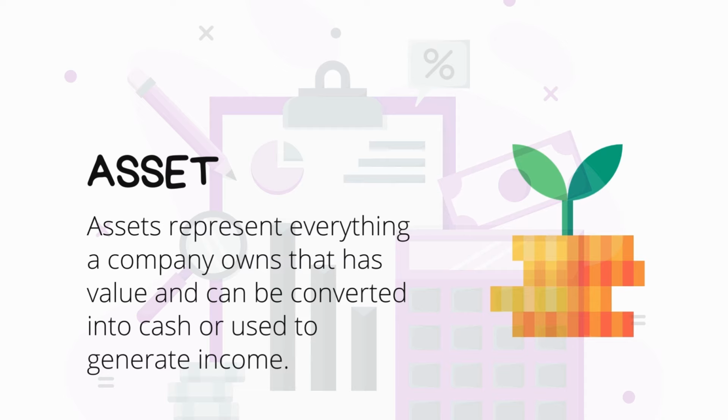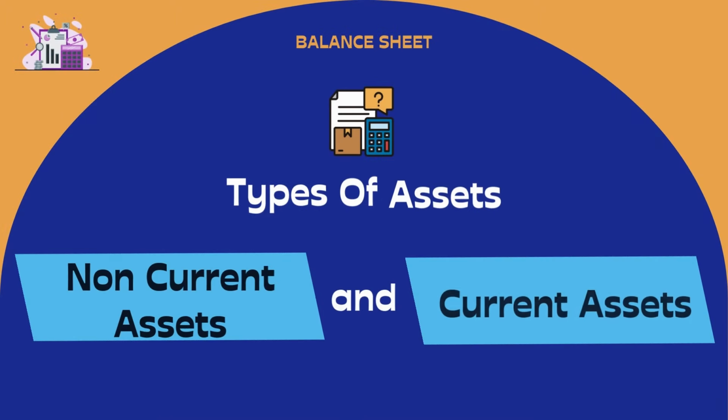In case of a business, an asset may be something that has the potential to generate cash flow, reduce expense, or improve sales, regardless of whether it is a tangible asset like manufacturing equipment or a piece of land or a fleet of trucks, or an intangible asset like a patent or a trademark. They are usually categorized into two main types: non-current or long-term assets and current or short-term assets. Non-current assets and current assets.